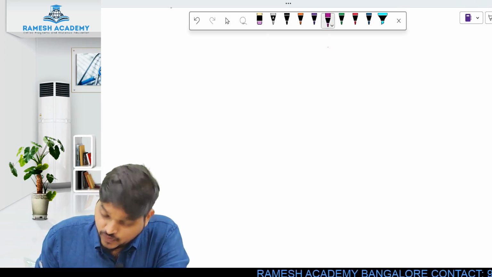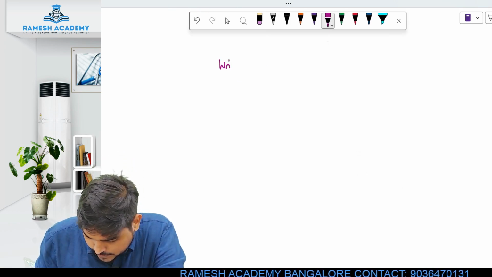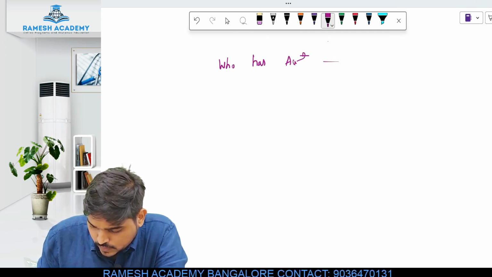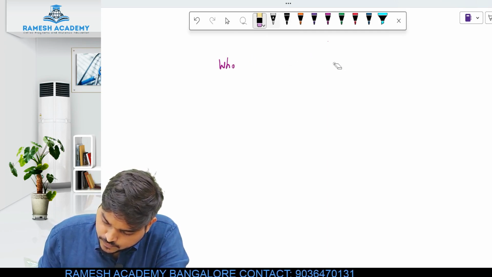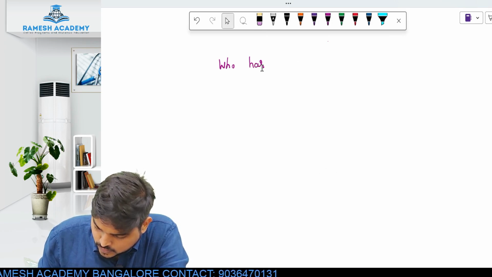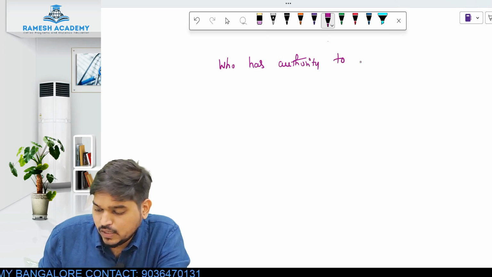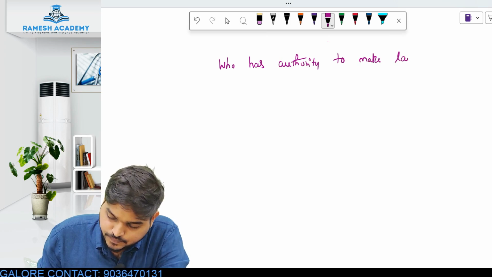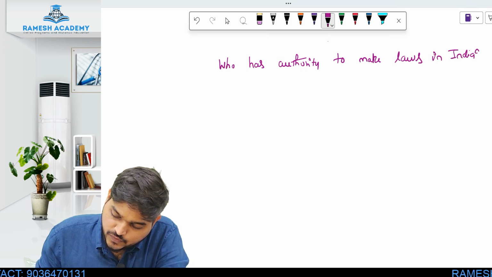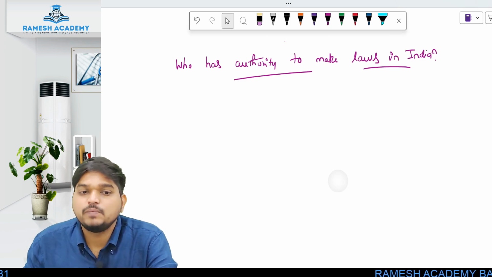The next thing you have to understand is who has the authority to make laws in India? If you want to make any kind of law, then who will have that authority, or who will make those laws, right?